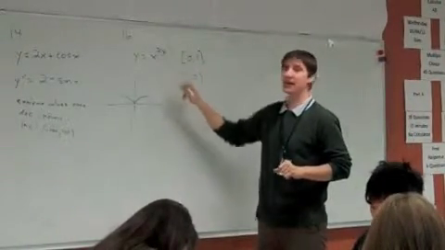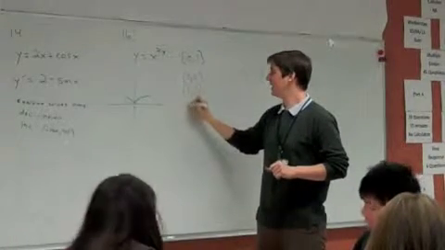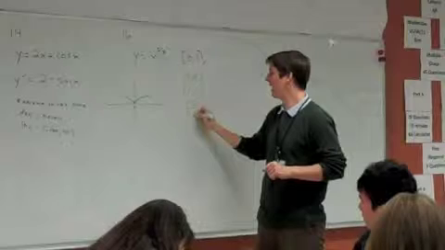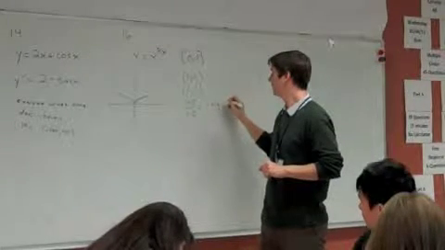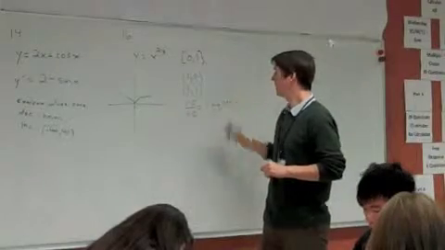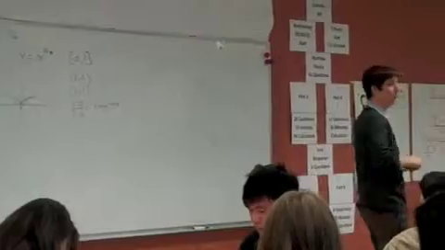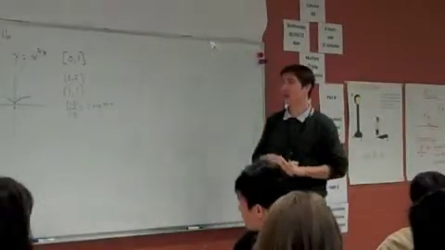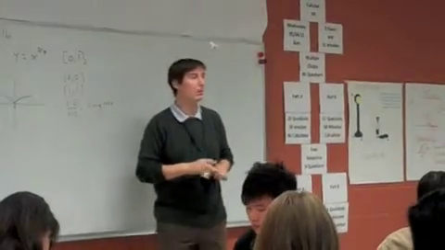I plug a 1 into here, and what do I get? Okay, so I do y2 minus y1 over x2 minus x1, and I get an average rate of change equal to what? The mean value theorem says there exists one point C such that the average rate of change equals the instantaneous at this point C.